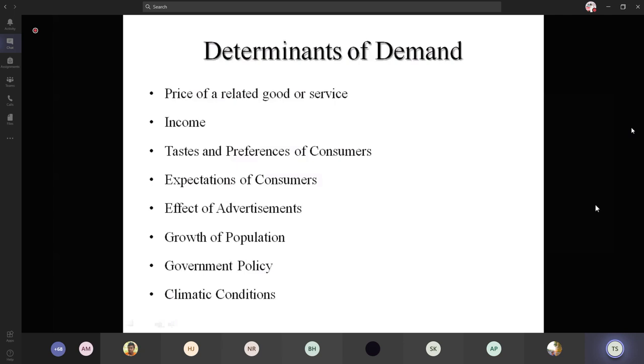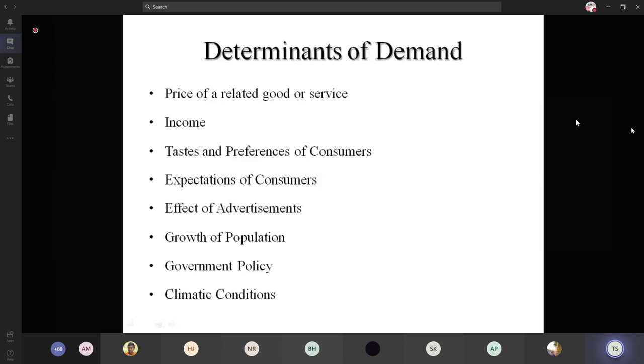And coming to the next one, the income of a consumer. So it's one of the important factors which affects the demand. So when there is more income, there will be more quantity demanded. And taste and preferences of the consumer. According to fashion and other situations, when the taste and preferences of the consumers change, the particular commodity which they are interested in and motivated to buy will get more demand. So in those cases, the quantity demanded will change.